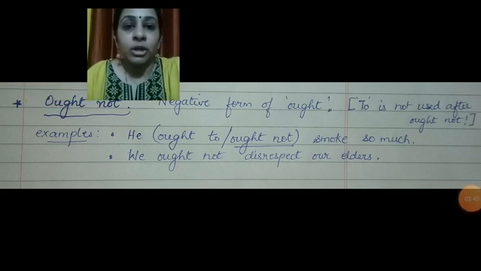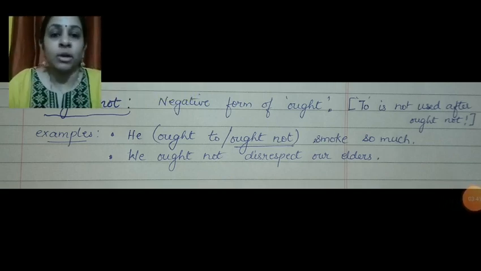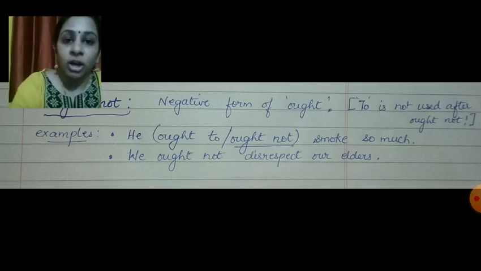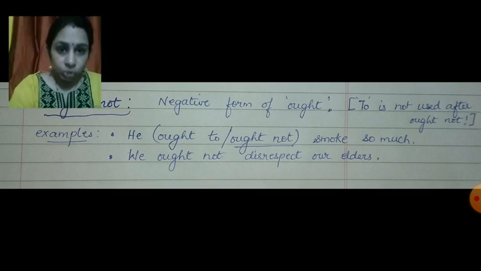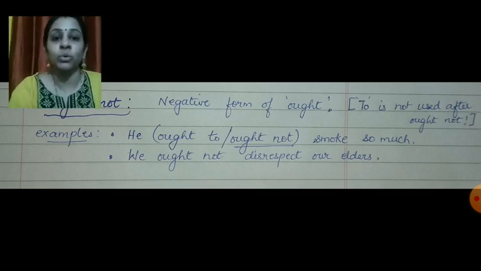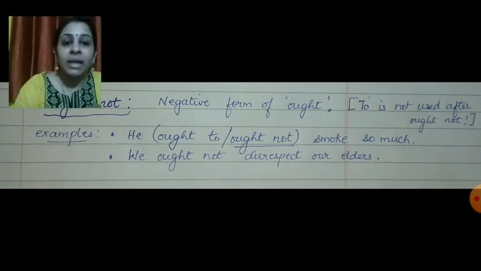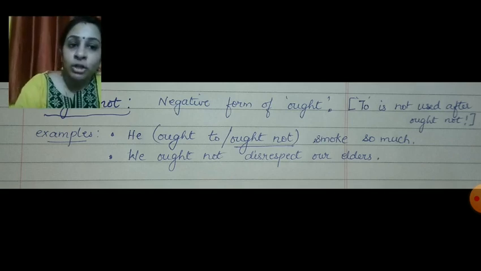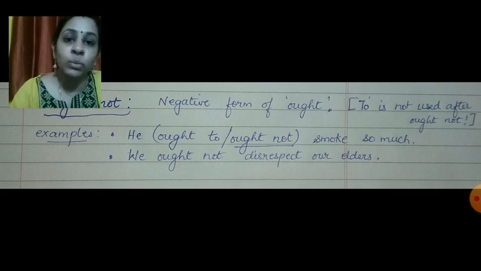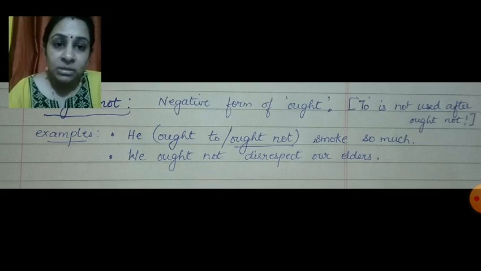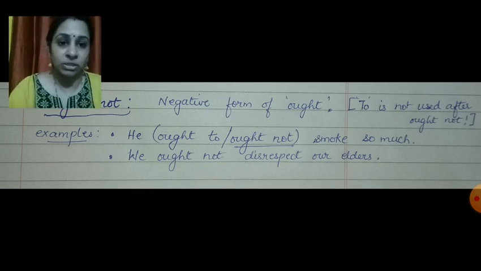And then ought not is the last one in our modals, children. This is the negative form of ought. Remember, after the word ought not, we do not use to like we use it in ought to. Here it will be just ought not. If you look at the first example I have written, he ought to or ought not smoke so much. What do you think will be appropriate here? Do you think he should smoke too much? No. So we say he ought not smoke so much.